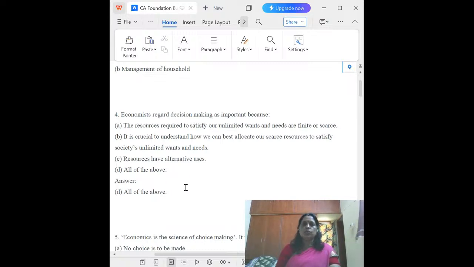The third one, resources have alternative uses. Because resources are always limited, that is why resources have alternative uses. That is why these three are the answer. So in this, D is the correct answer. All of the above is the answer.